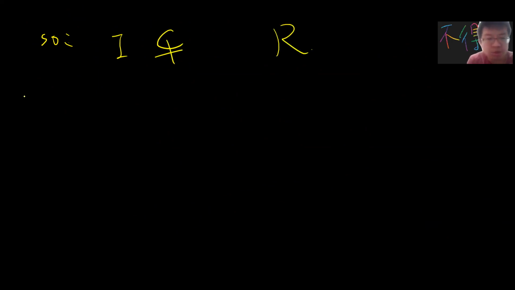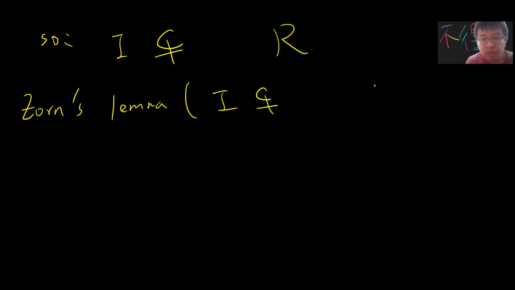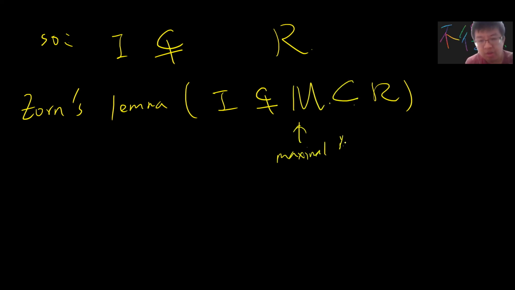Now we need the famous result of Zorn's lemma. You can go to my ring theory lecture. There is a ring theory result that if you are given any ideal, there is a maximal ideal containing it. So this is a maximal ideal. This is proved by Zorn's lemma for any commutative ring with identity.